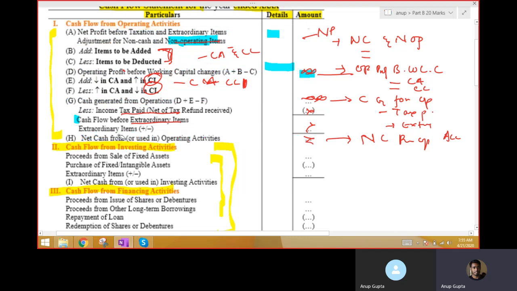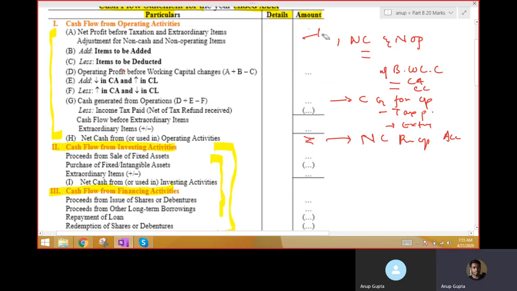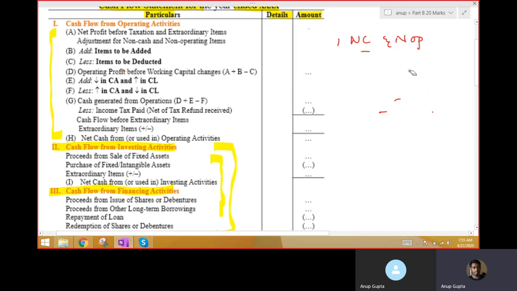So how to find net profit? The net profit will sometimes be given in the question, and sometimes it needs to be computed.